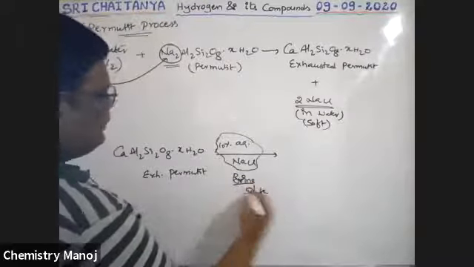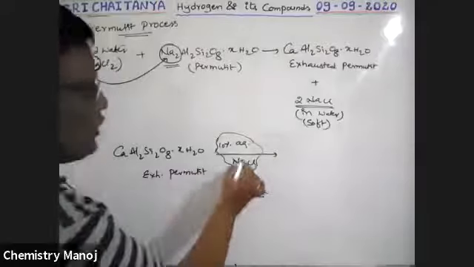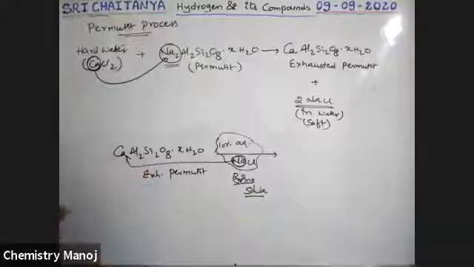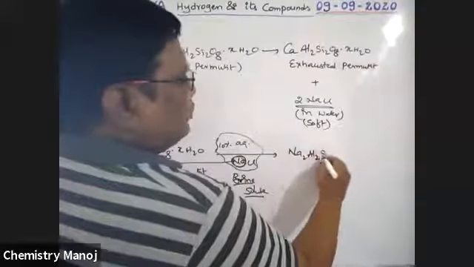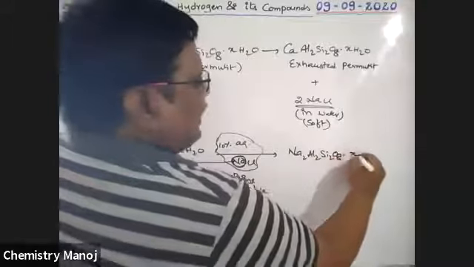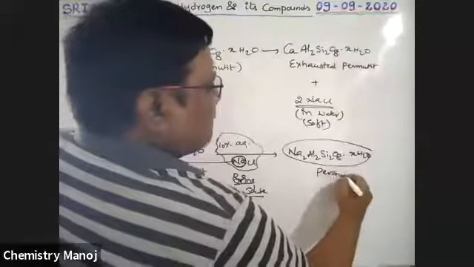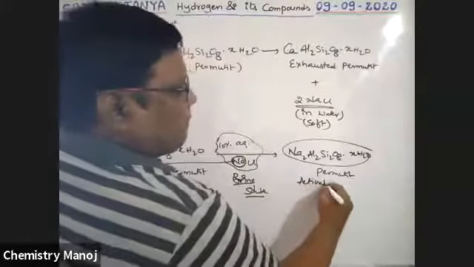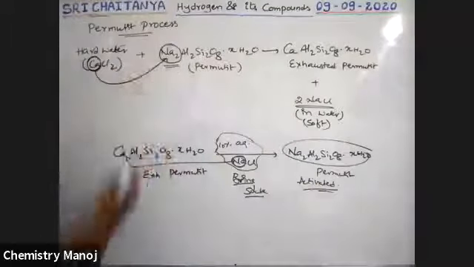That means this permutit is shaken in brine solution. All the sodium ions which are present in brine solution now replace this calcium ion. Now it becomes Na2Al2Si2O8·xH2O. Now it is permutit, that is activated permutit.